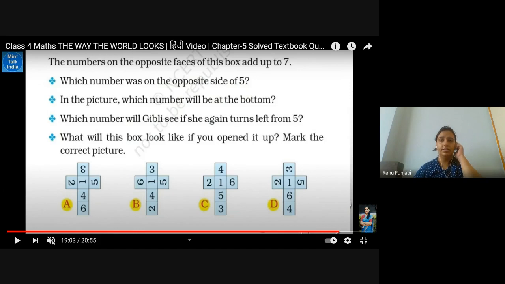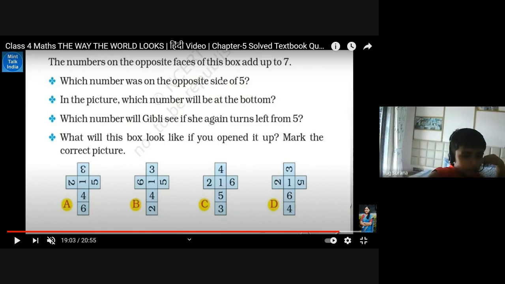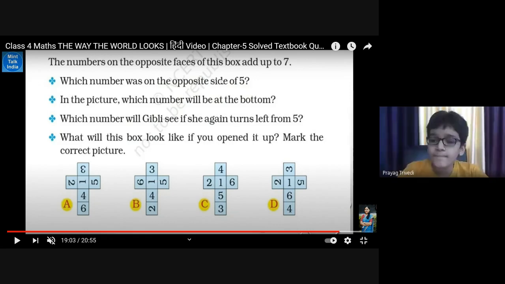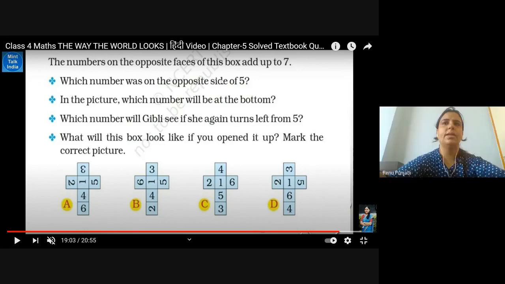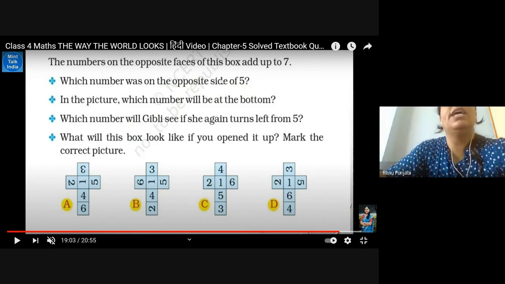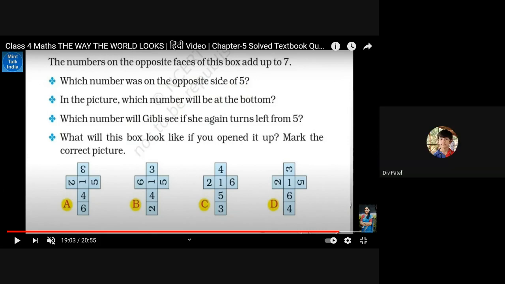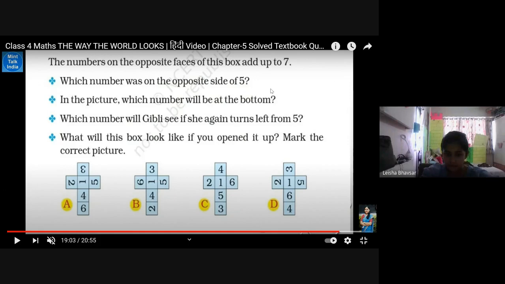What will be the answer, students? 3, ma'am. How 3, bacha? The sum, which number is the opposite? Yes, it will be 2.